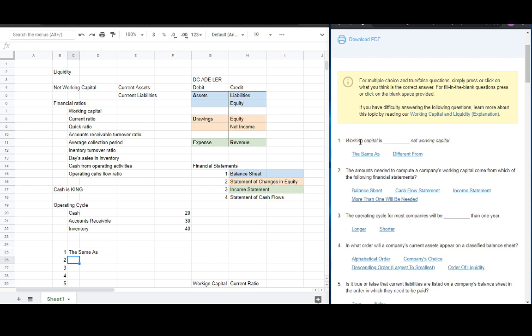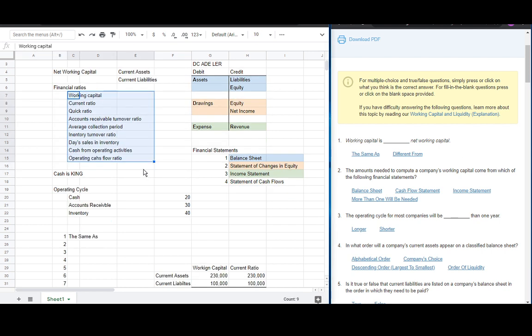So here, working capital is one of the financial ratios. We have many here: working capital, current ratio, quick ratio, or debt to equity ratio, return on net income. These financial ratios are used in management accounting to make better decisions for internal purposes. When managing a business, this is important.